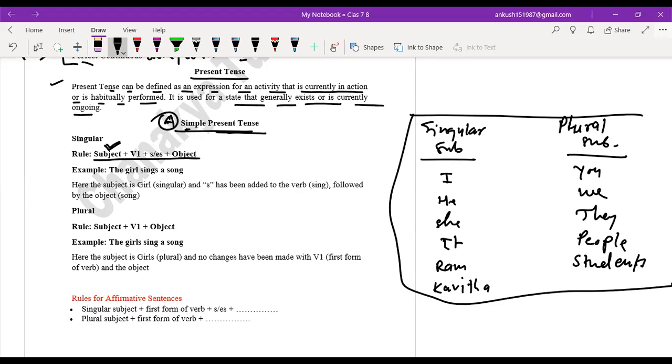Now a verb has 5 forms: V1, V2, V3, V plus ing, and V plus s or es. Understood? V1 form, V2 form, V3 form, V4 form, that is the ing form, and the V5 form, that is the s or es form. So only in simple present tense, with a singular subject, we take the verb which has s or es as its affix.